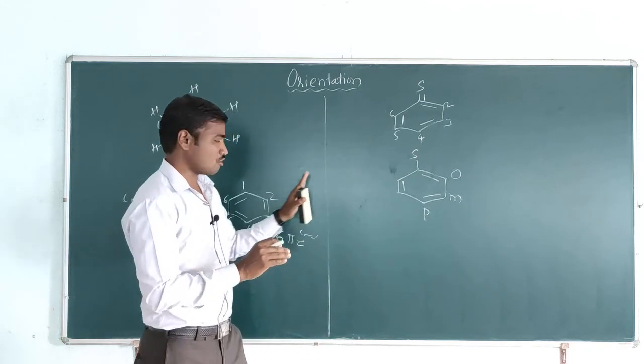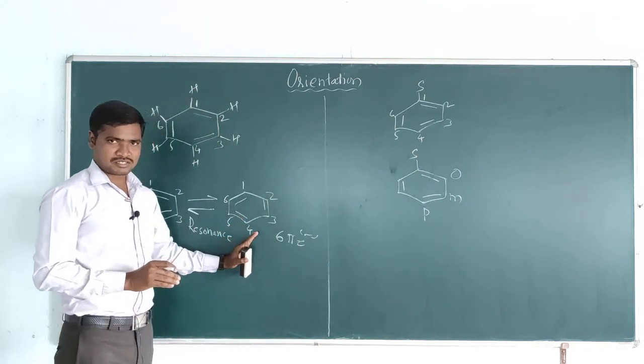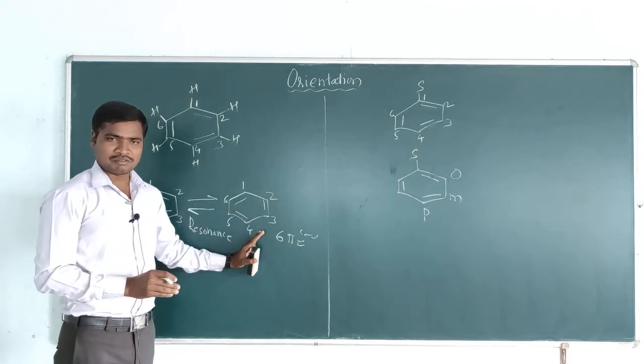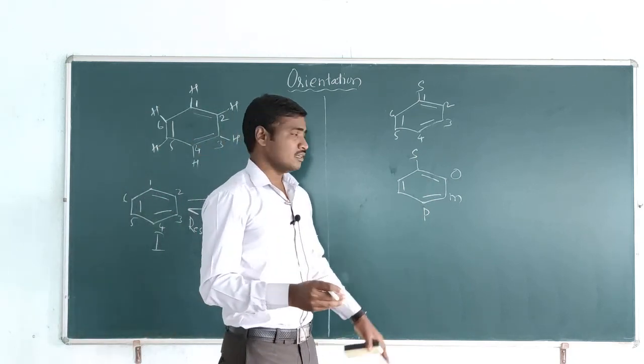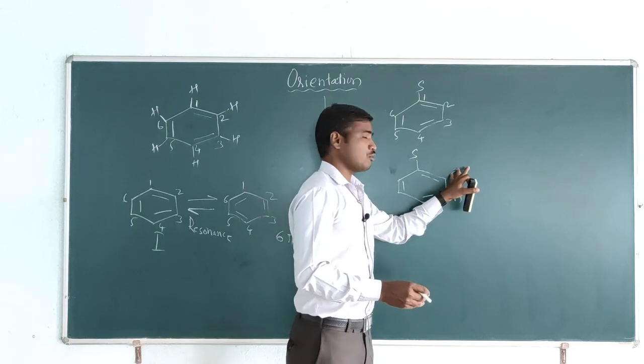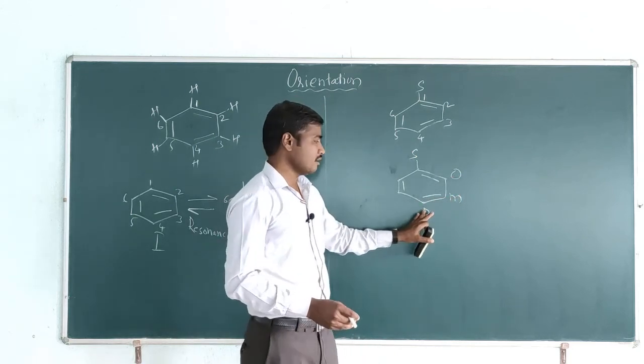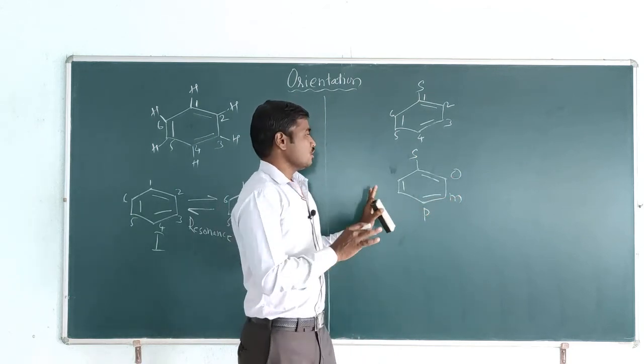That naming is not possible in an unsubstituted benzene molecule; it's not possible to number the carbon atoms or tell the positions like ortho, meta and para.